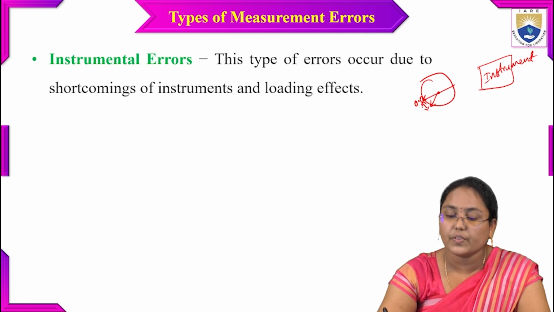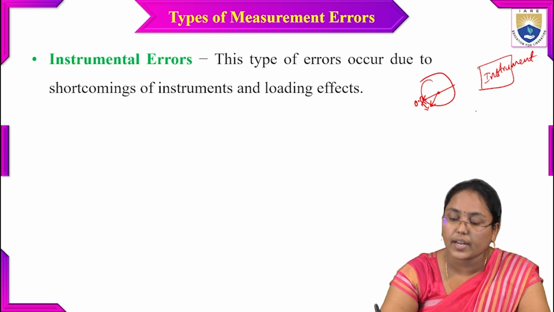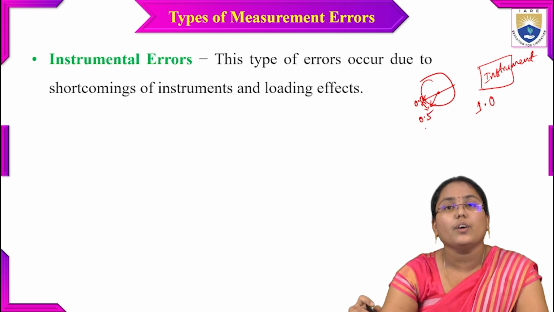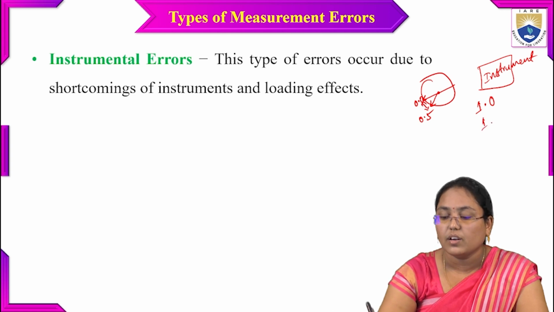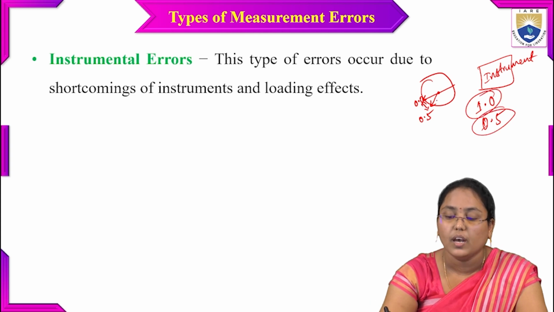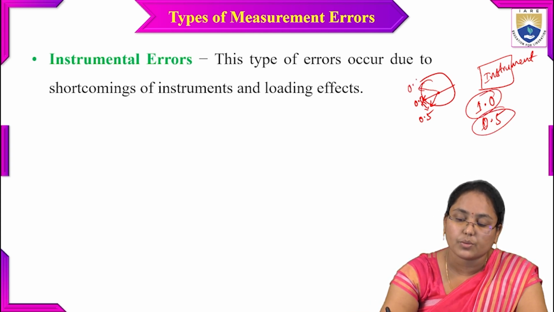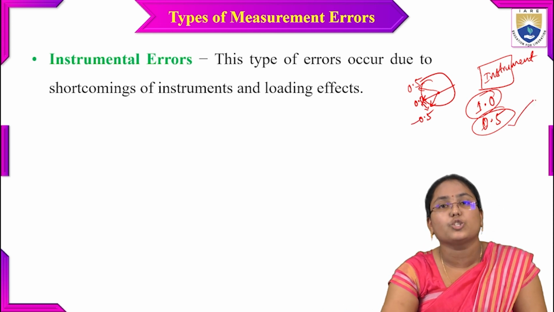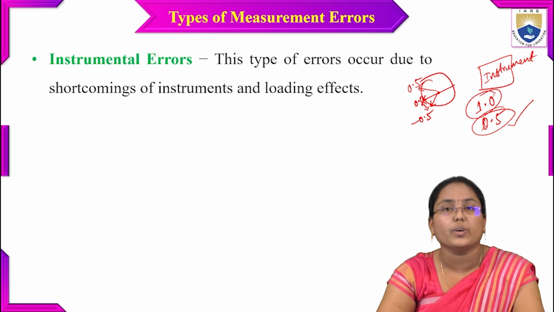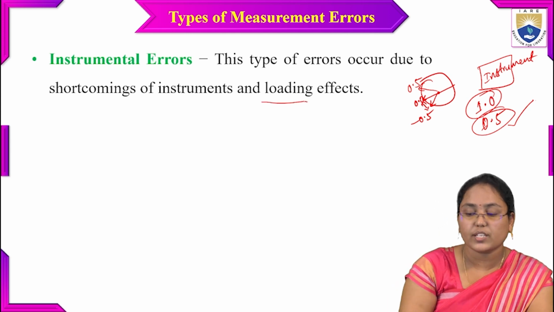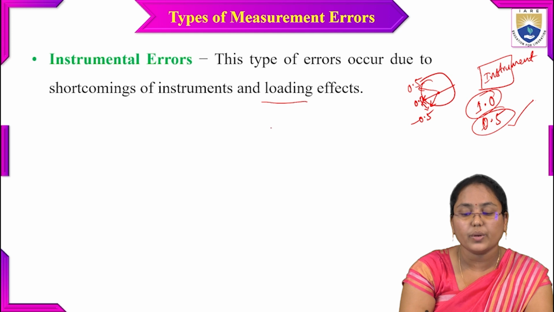Now if it has to measure 1.0 and the deviation is 0.5, for example, at rest it is showing 0.5. Whenever it is in process, it might again show 0.5 itself. Actually it should show 1.0, but instead the indicator might be indicating 0.5. So I can say that because of the errors in the instrument, there is a deviation occurring here. That is nothing but an error in the particular instrument. These are the shortcomings of the instrument, and the next one is the loading effects.